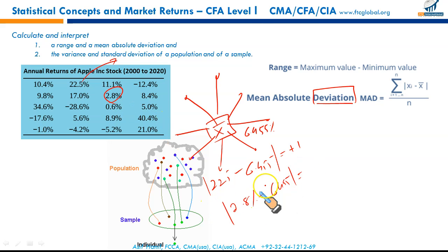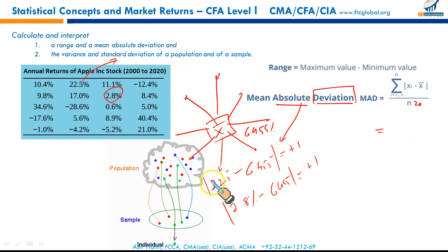Whatever result comes because of these mods, the result will come positive. So this is called the absolute number. The negative will turn to positive. So adding up all these numbers, the differences from the mean, all the positive numbers, and dividing by the total number of observations, 20, will give you the mean absolute deviation.